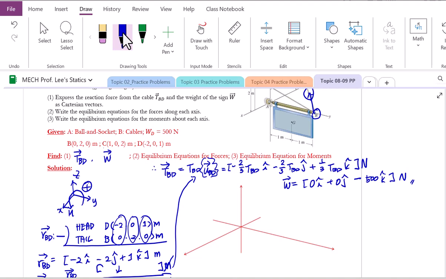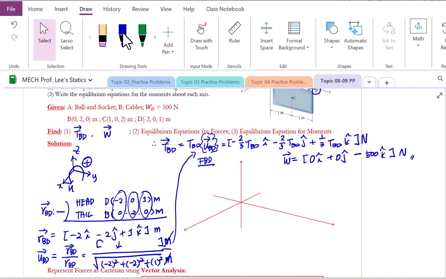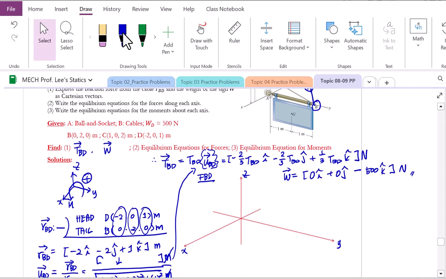For the equilibrium equation problem, we need free body diagrams. So let's construct our free body diagram for this problem. Start from FBD underbar. We're going to place our body on this coordinate system. X, Y, Z coordinates are there, and then still using the blue color, draw and outline the body.